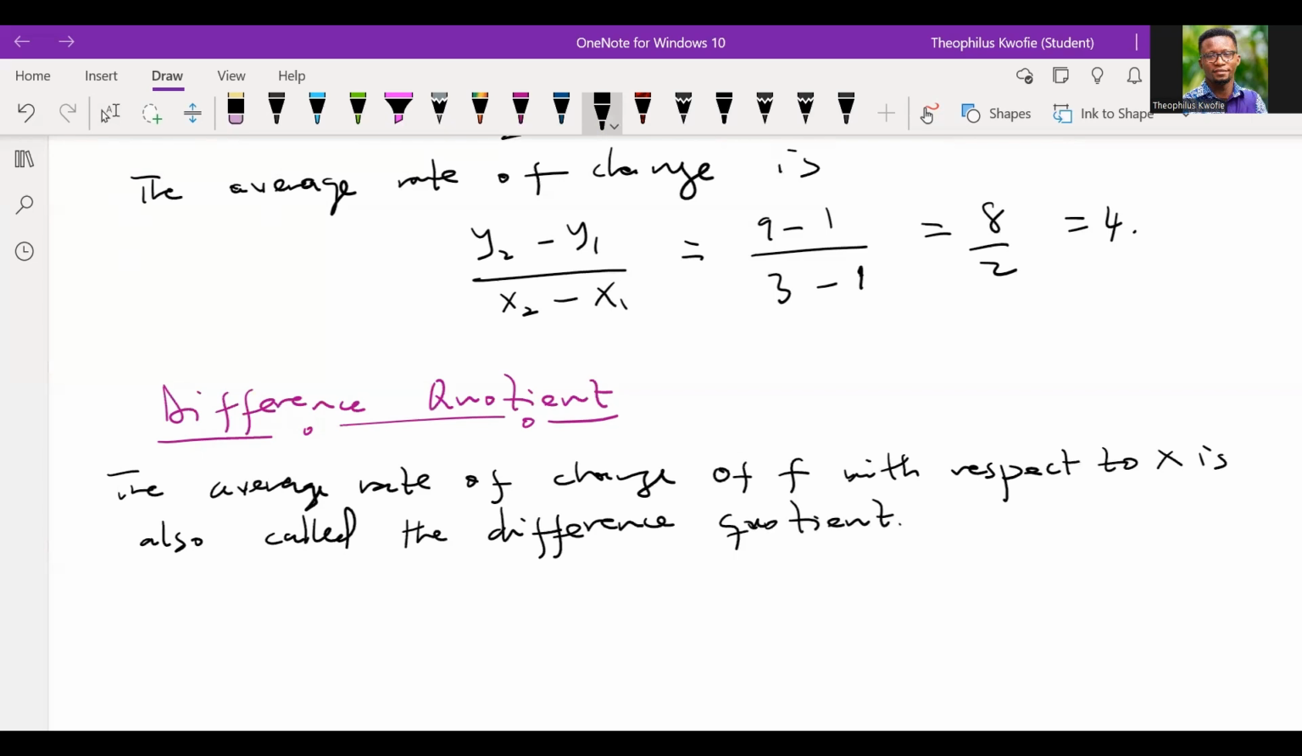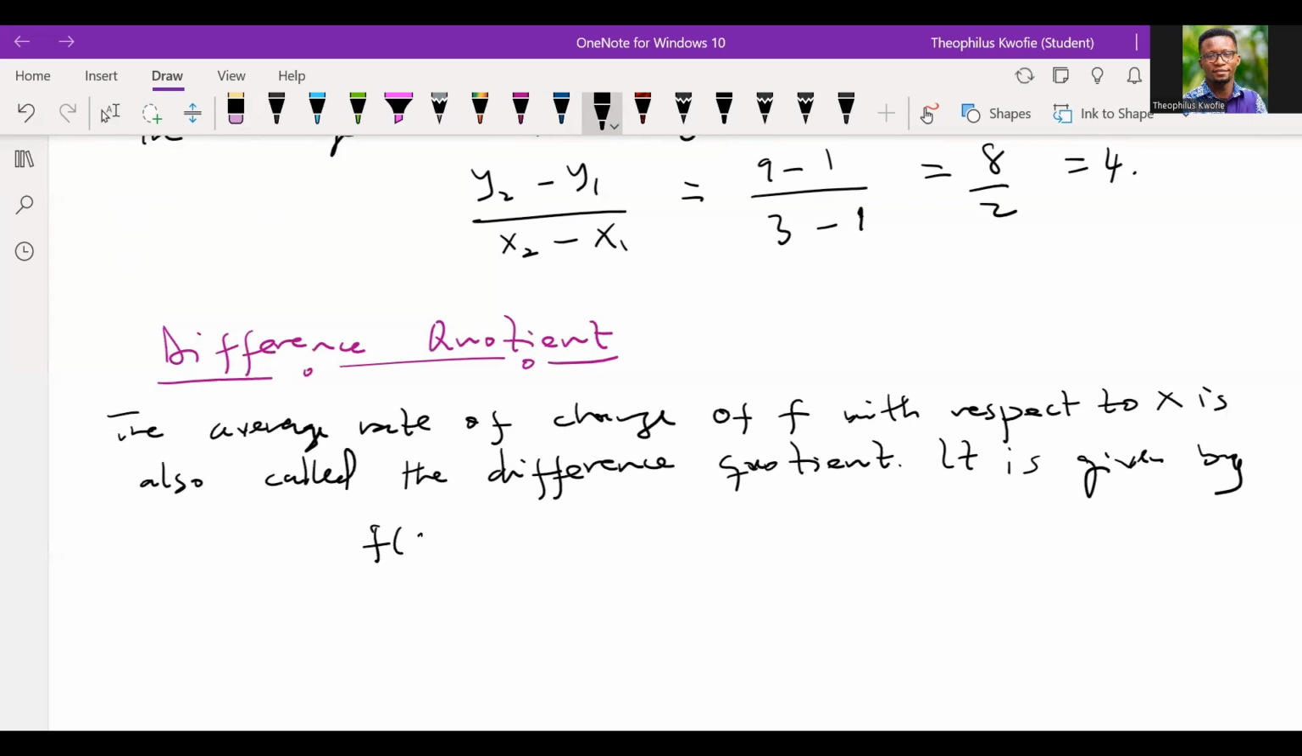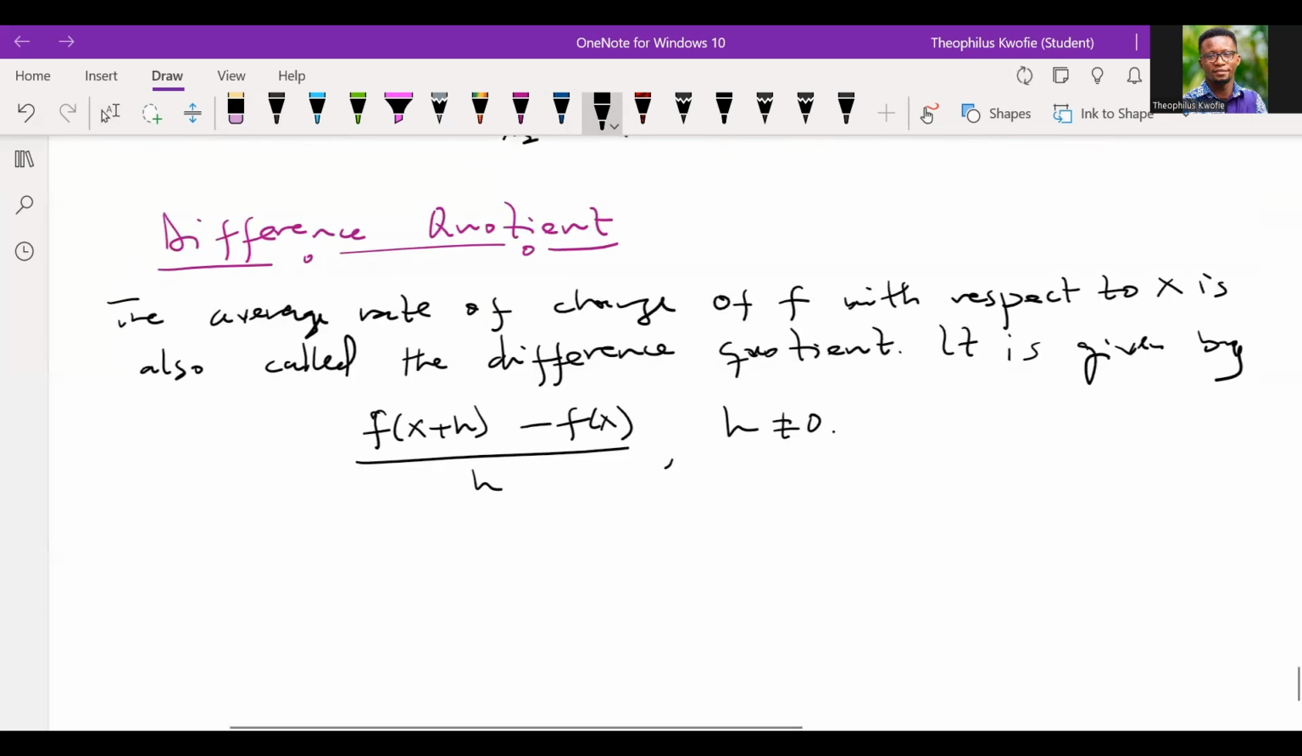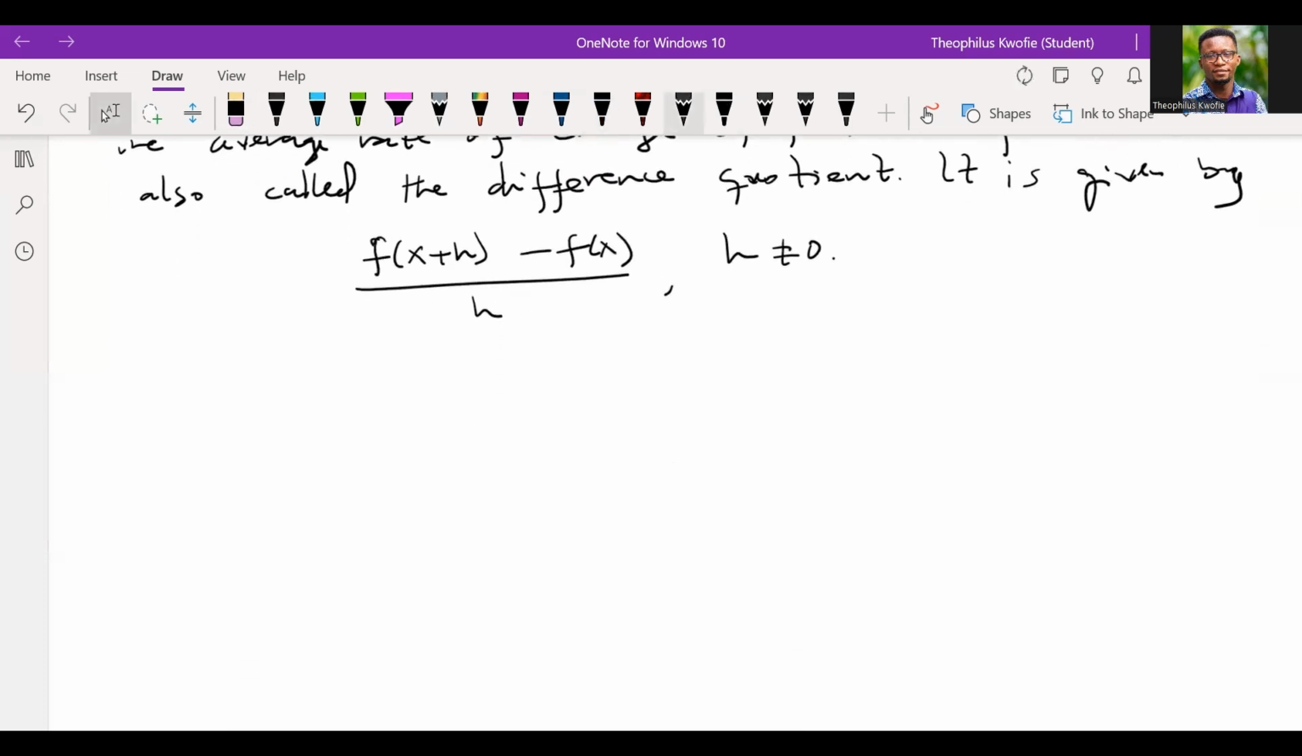So let's take note. It is given by f evaluated at x plus h, minus f of x, all divided by h. But we want to make sure that h is never 0. But what is this h? We'll look at it as illustrated, so let me give you a picture of what I want to say.